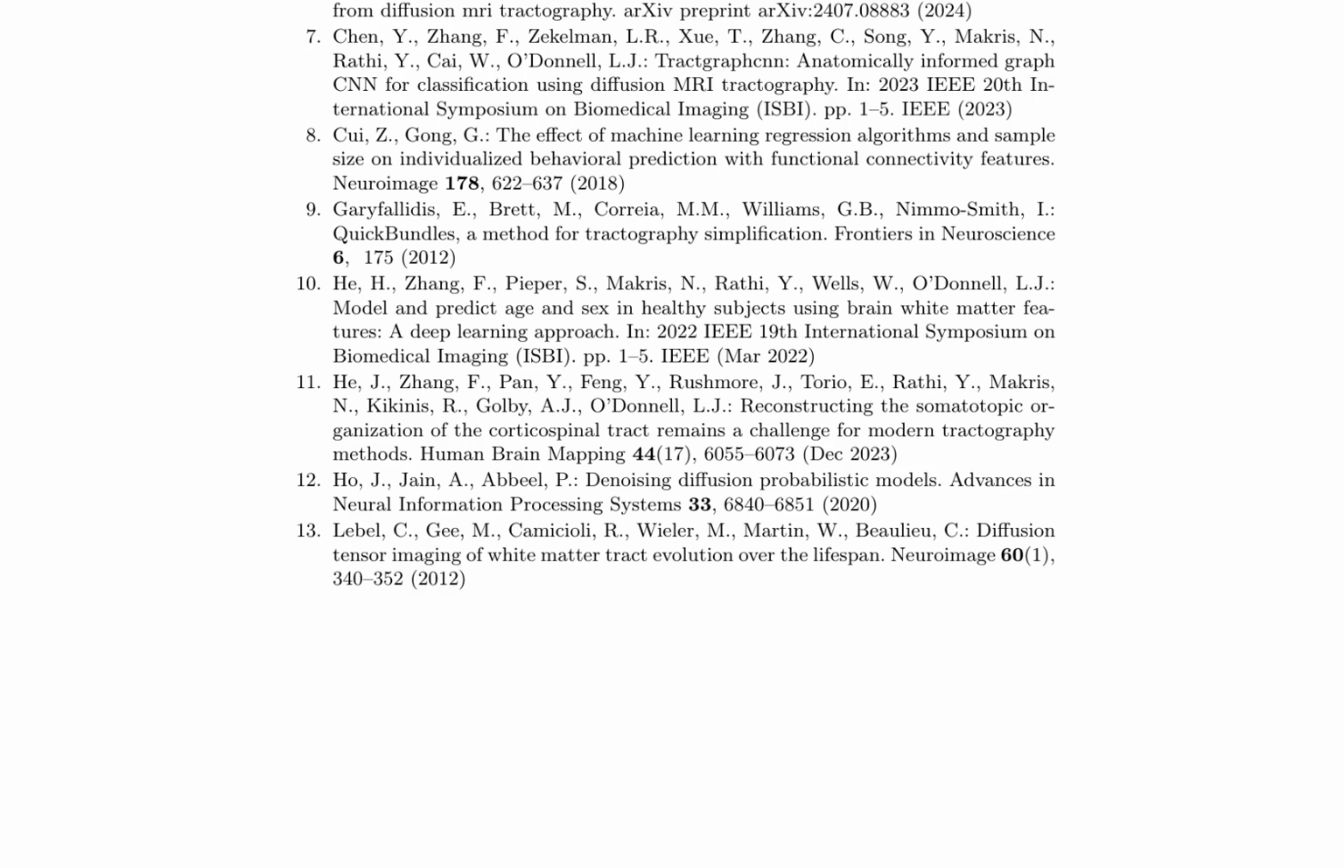This methodology is compared with other machine learning regression algorithms and sample sizes in predicting individualized behavioral outcomes with functional connectivity features. This section also reviews various other studies related to the ABCD study, including the use of quick bundles for tractography simplification, and the application of deep learning approaches to model and predict age and sex in healthy subjects using brain white matter features.